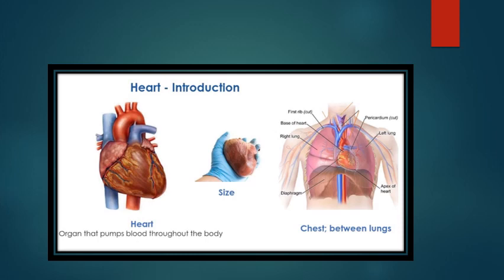So friends, the heart is located in the chest, between the lungs, behind the sternum and above the diaphragm. It is surrounded by the pericardium. Its size is about that of a fist and its weight is 250 to 300 grams.